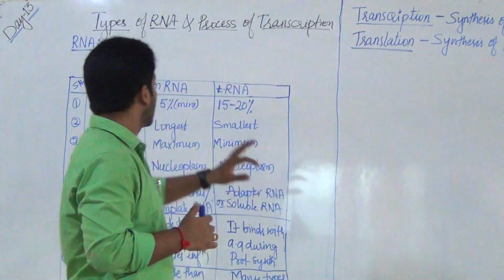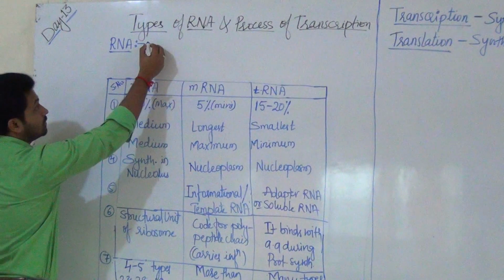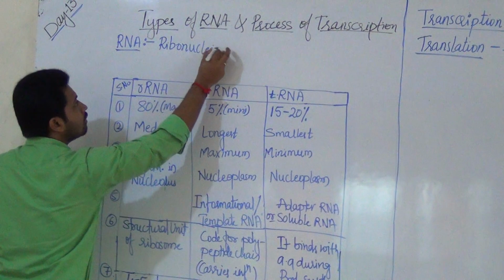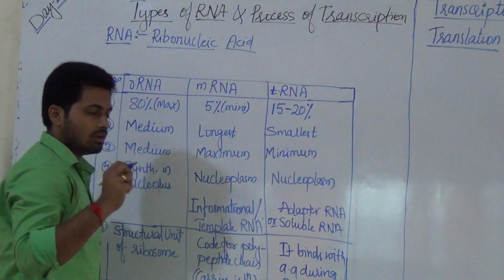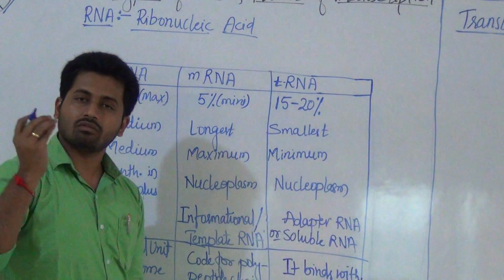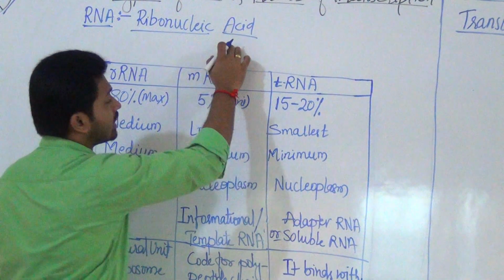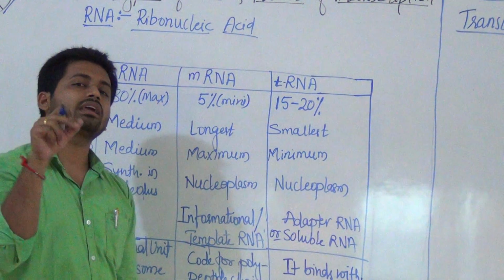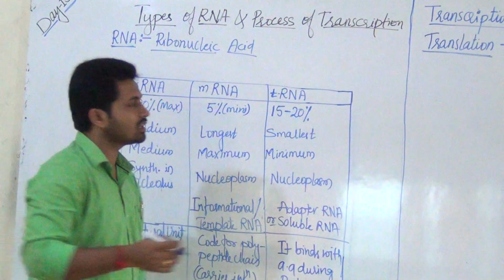Coming to types of RNA. First learn the RNA full form. You know already, ribonucleic acid or ribose nucleic acid. Both are nucleic acids made up of ribose sugar, phosphate group and nitrogen base. Of course, ribonucleic acid. In DNA we wrote deoxyribose because oxygen from the second carbon is removed, that is, D means removal. Here oxygen is present at the second carbon.